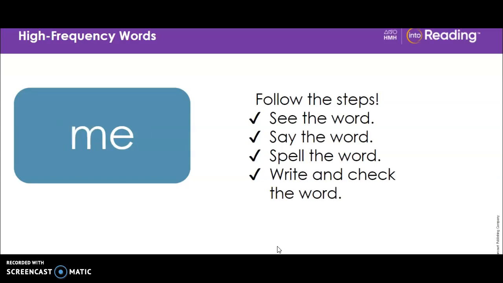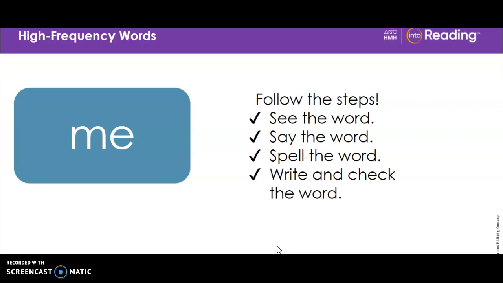Our next word is me. Look at the word. Repeat the word after me. Me. Me. Can you help me with this? Say the word again after me. Me. Look at the letters in the word. Let's spell it out loud. M-E. The letter E stands for the long E sound. E. Blend with me. M-E. Me. Now skywrite the word me. M-E. Try to write it without looking.